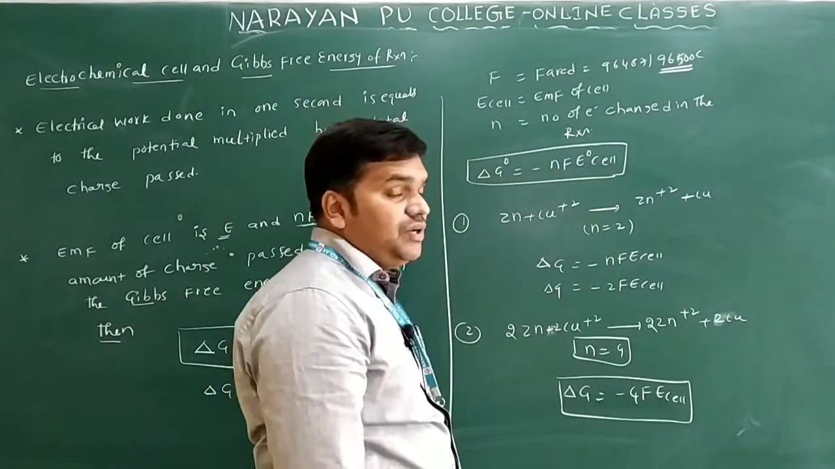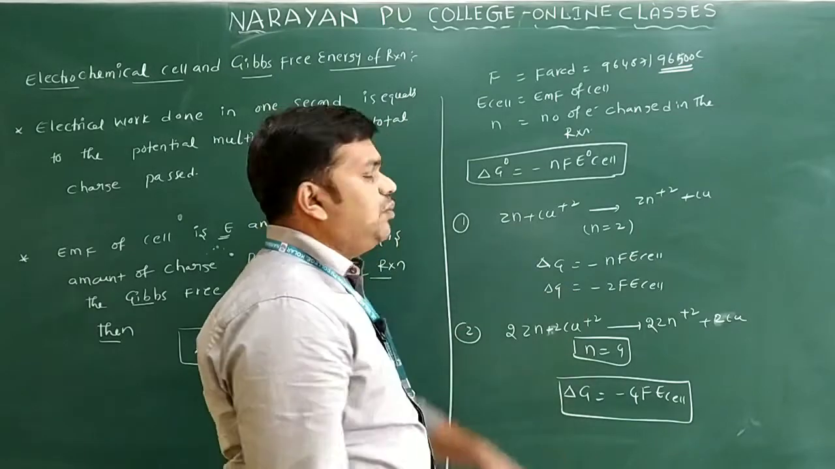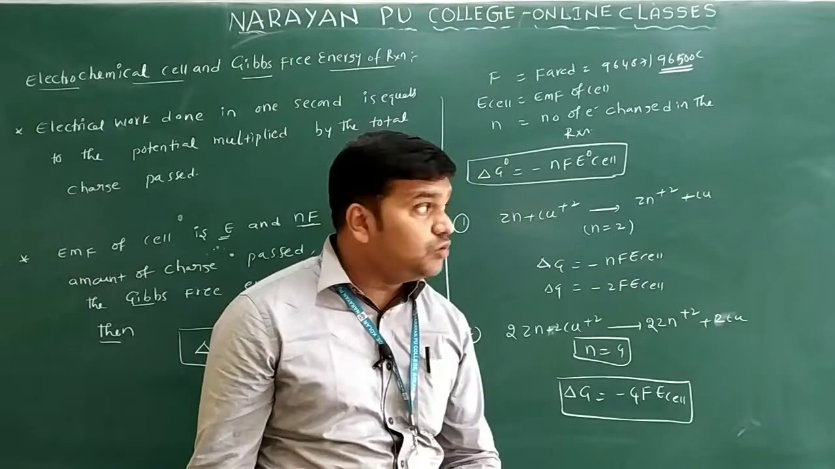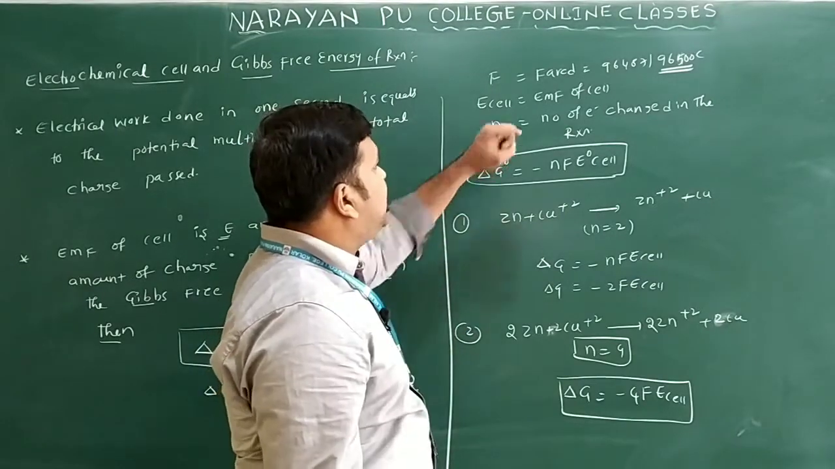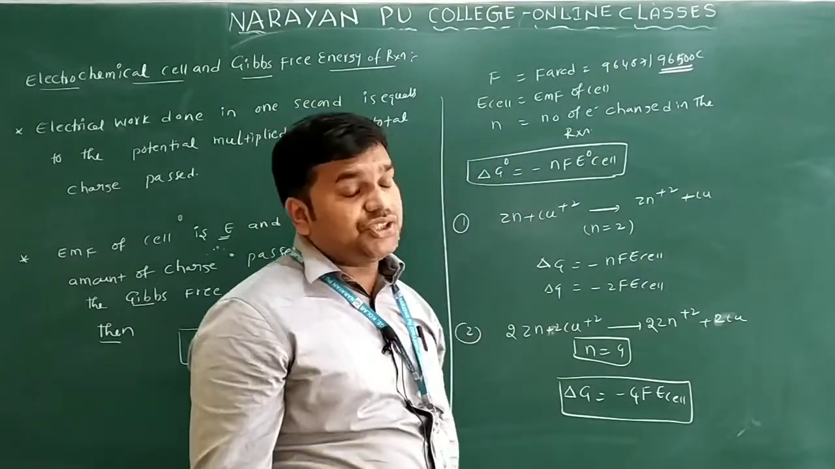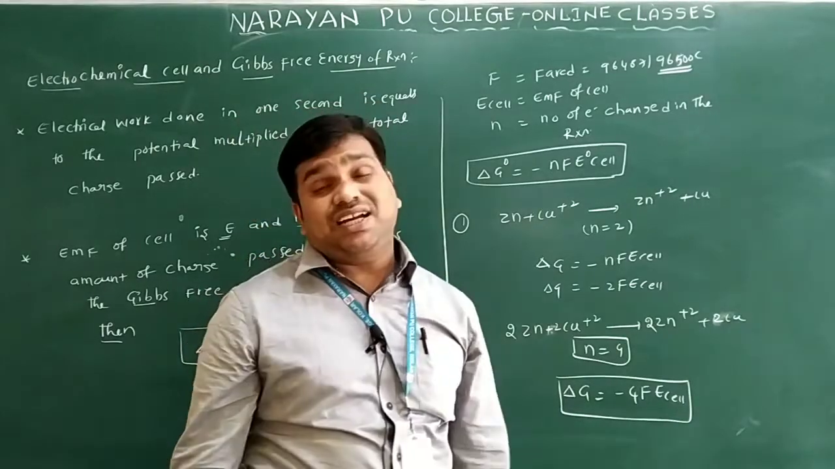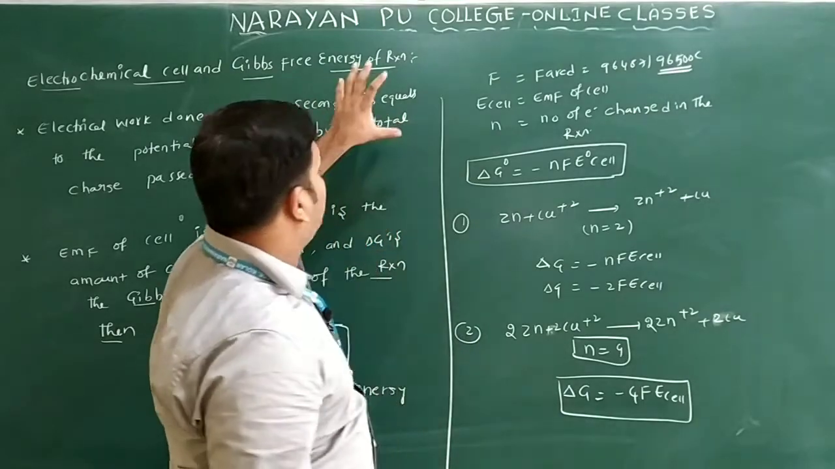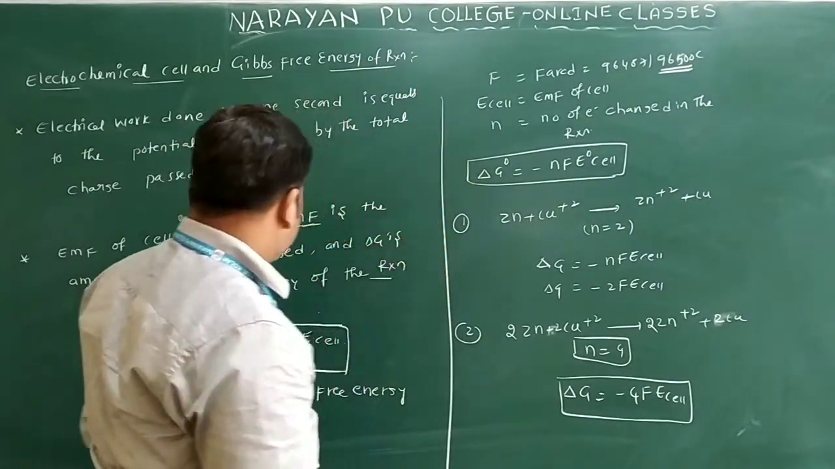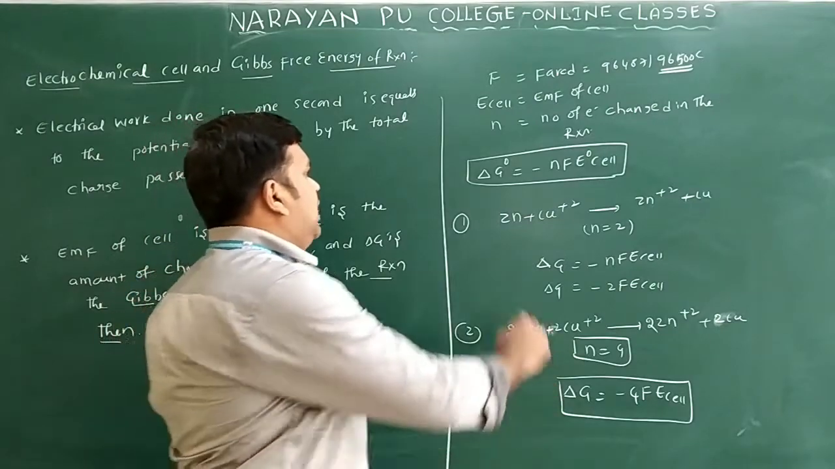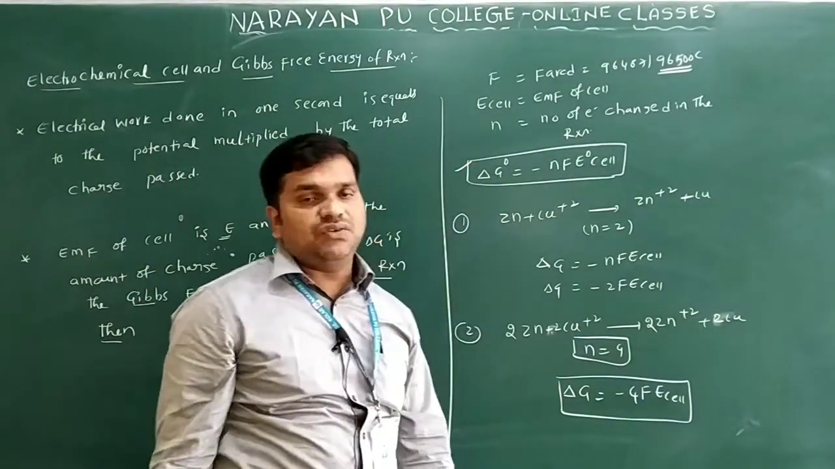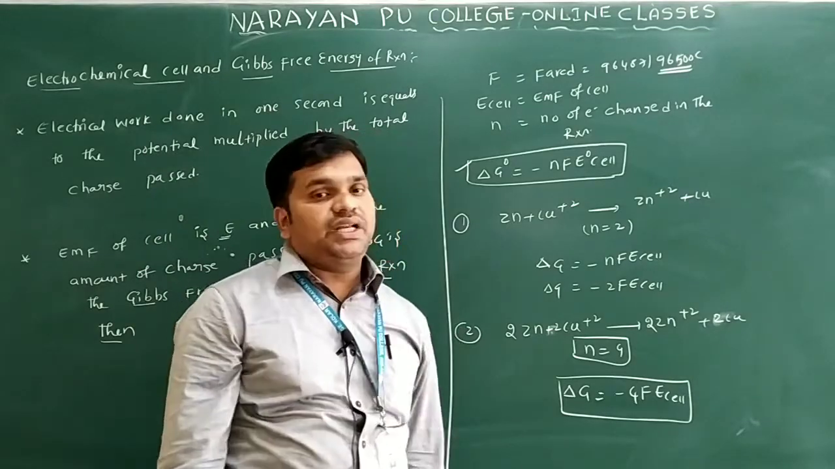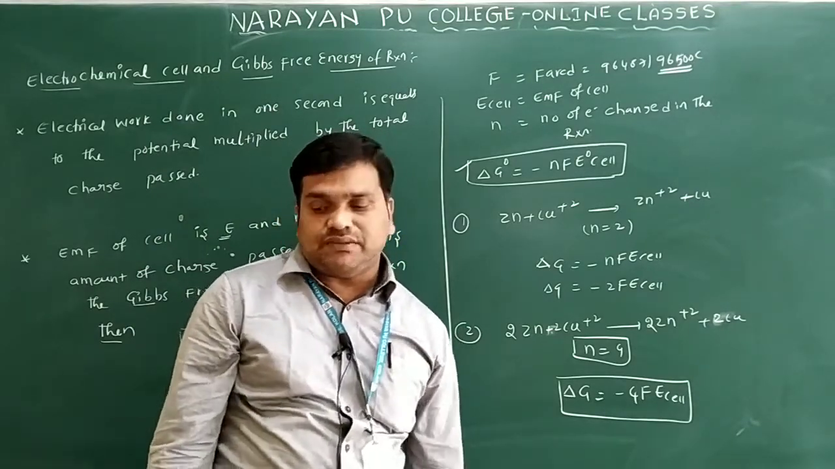ΔG we are identifying from the change in the number of electrons n. F is Faraday, that is 96487 or 96500 coulombs, and E cell value is already given in the equation. Otherwise you can find it out from the reduction potentials of the components. So this is regarding finding the Gibbs free energy. The formula is ΔG is equal to minus nFE cell, or ΔG° is equal to minus nFE° cell, when E cell is given.